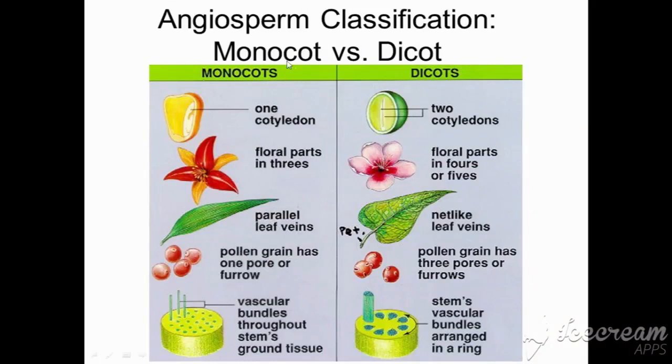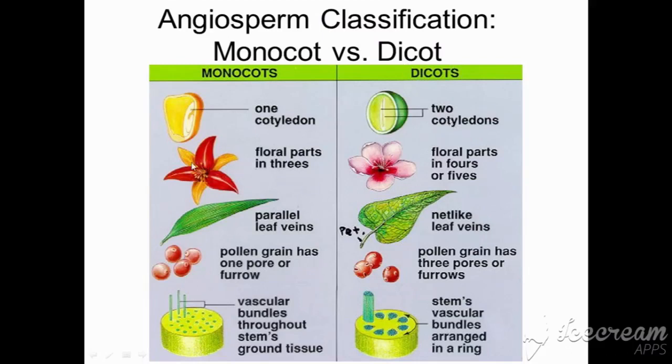Look at the differences between monocots and dicots, and this is a very important concept you have to remember. We all know one particular point, that monocots will have one cotyledon. Seeds will have only one cotyledon. In case of dicotyledons or dicots, we can observe two cotyledons inside a seed with the embryo, isn't it?